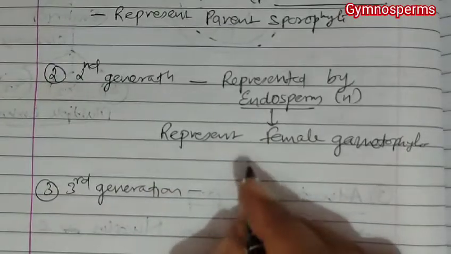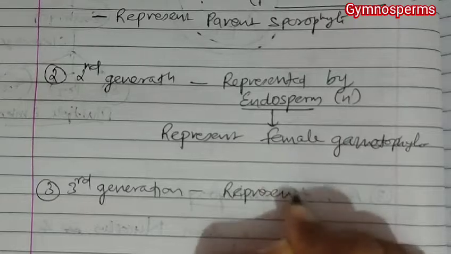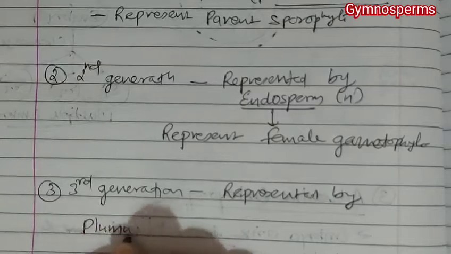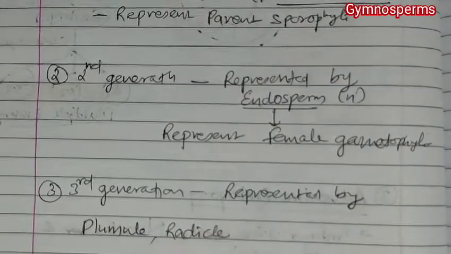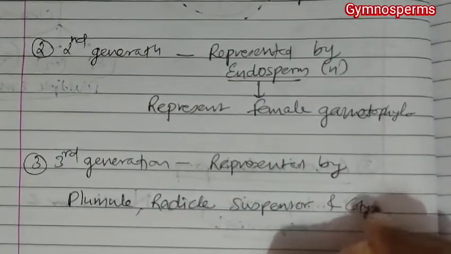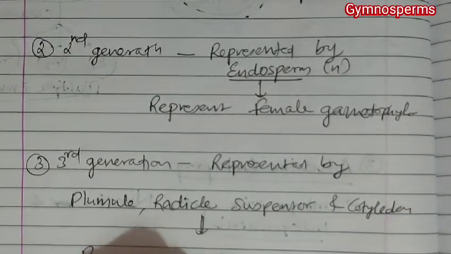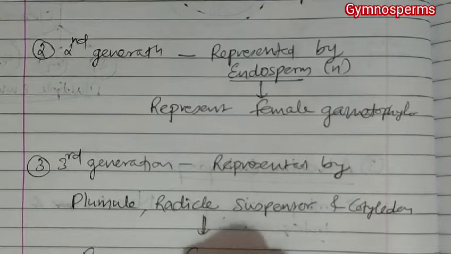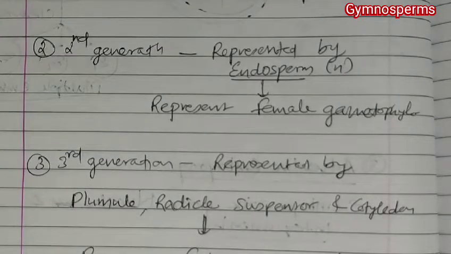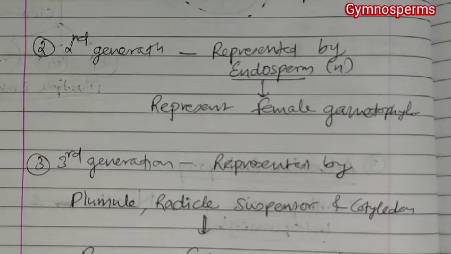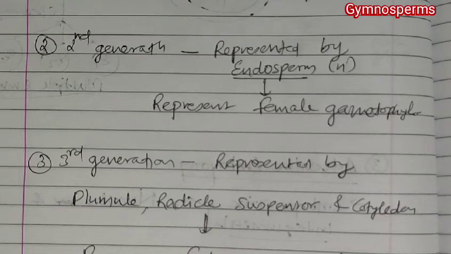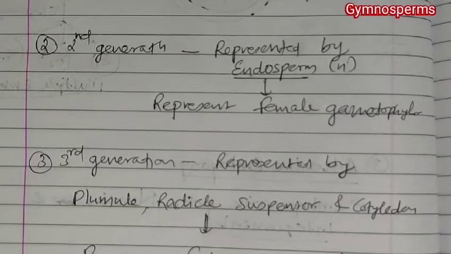And last, the third generation that we will talk about is represented by plumule, radicle, suspensor and cotyledon, and all of these represent the future sporophyte, as they are all part of the embryo and they are diploid.